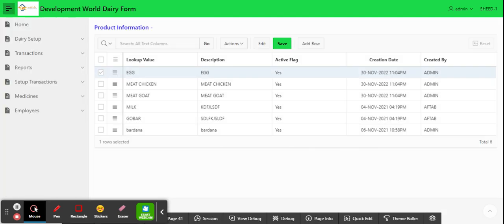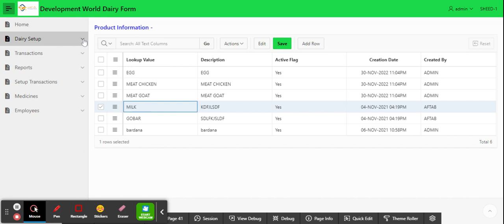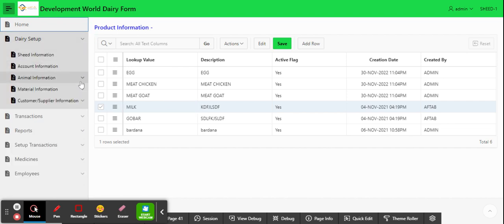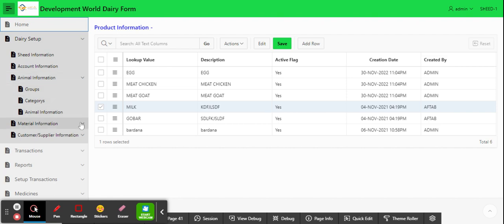For example, milk, egg, chicken meat, and any other product we can create here. Right now we are working only on milk, and we will set up other products also.